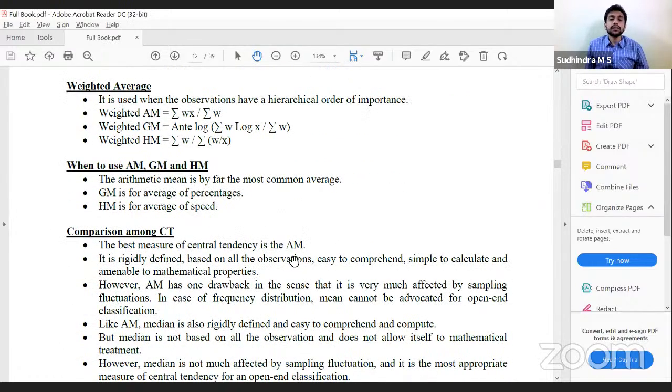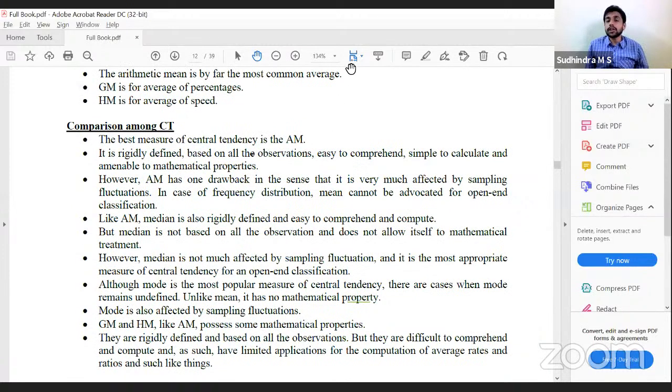Comparing these three, the best measure of central tendency is arithmetic mean because of its ease of computation, ease of comprehension. It is rigidly defined, no ambiguity, no confusion. It is based on all the observations, simple to calculate, and it is amenable to mathematical properties. If you remember those 6 criteria for ideal measures of central tendency, it satisfies 5. The only one criteria it doesn't satisfy is affected by sampling fluctuations. Extreme values affected by sampling fluctuations, etc.